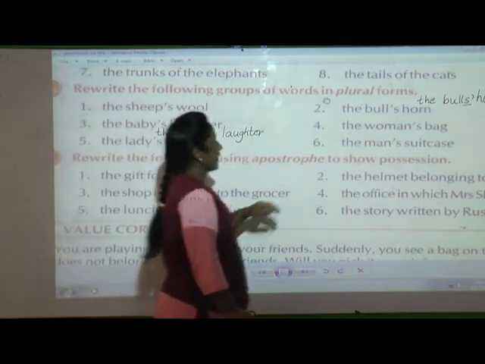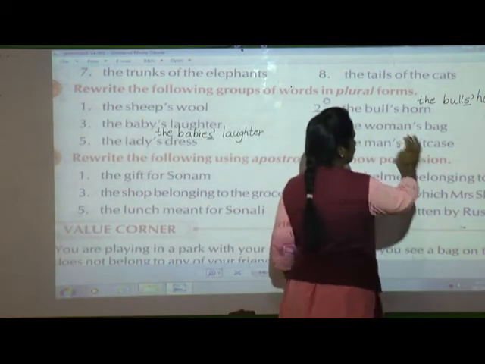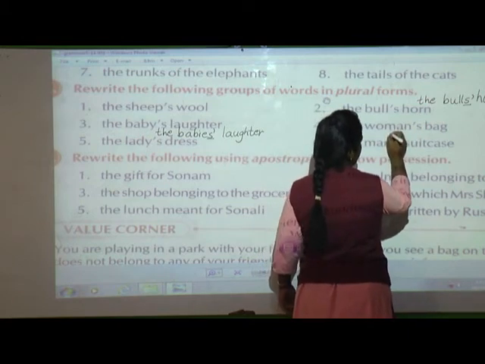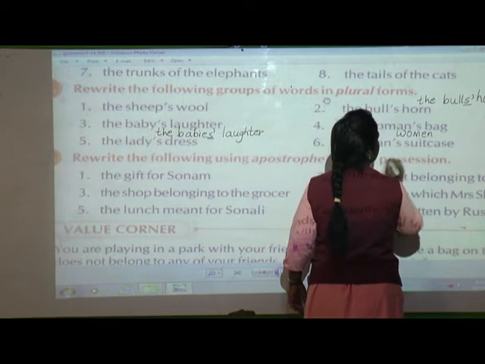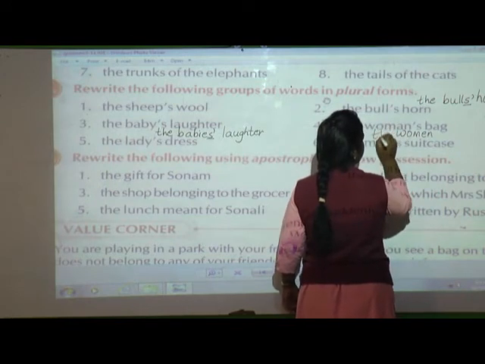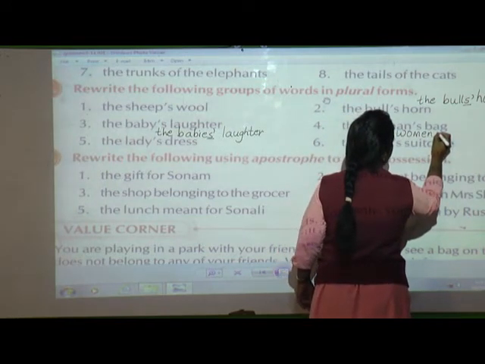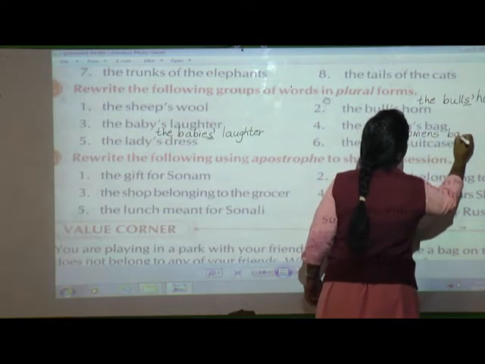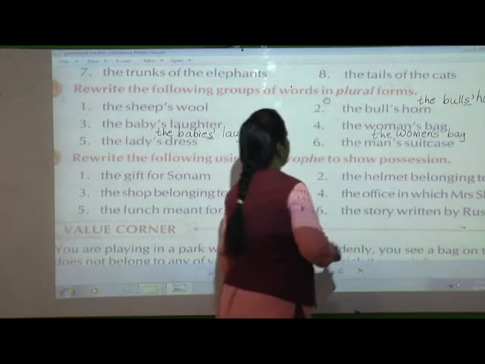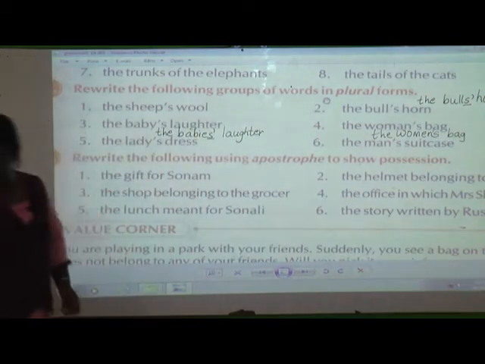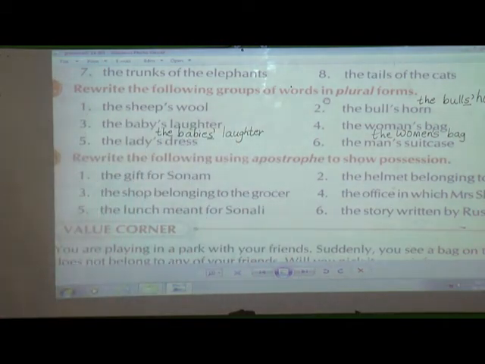Fourth one if you take, the woman's bag. So the plural form of woman, in this way you write, W-O-M-E-N. Then the women's bag. Here also you are going to write like this, the women's bag. So the apostrophe S is after N.